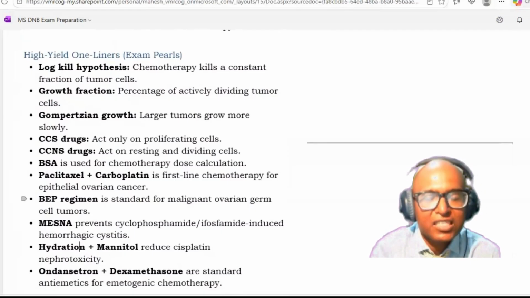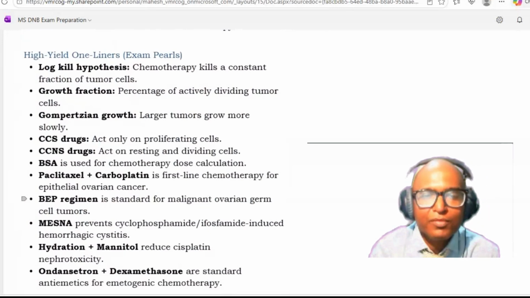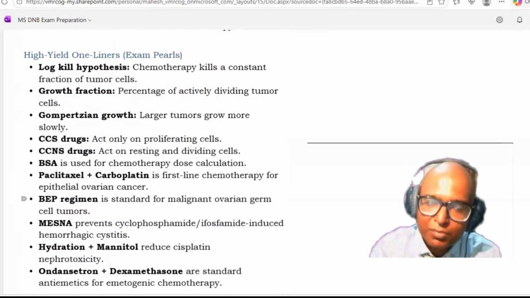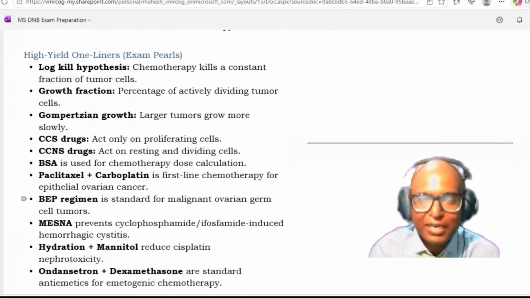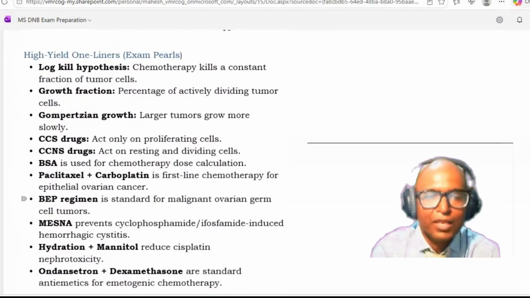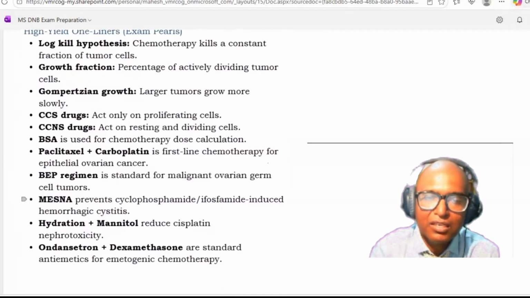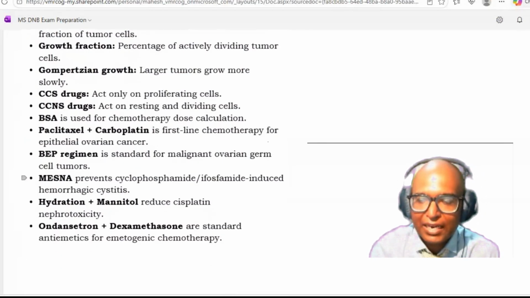Paclitaxel and carboplatin is the first-line chemotherapy for epithelial ovarian cancer. BEP regime is used for malignant ovarian germ cell tumor. Mesna is used for prevention of cyclophosphamide and ifosfamide-induced hemorrhagic cystitis. Hydration plus mannitol will reduce the cisplatin nephrotoxicity. And ondansetron and dexamethasone are standard antiemetics for emetogenic chemotherapy. So that finishes the topic of chemotherapy in gynecology. Thank you.